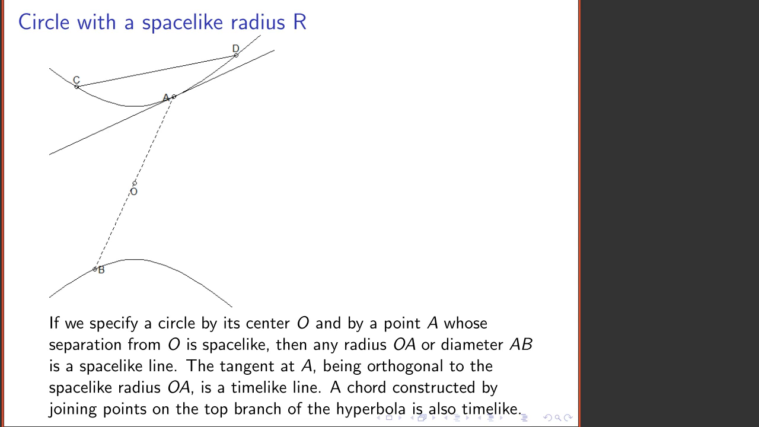On the other hand, what is orthogonal to a diameter? Answer, a tangent. So in this case, tangents to the circle will be valid lines of Minkowskian geometry, and so will chords of the circle. So if we're looking to generalize Euclid's theorems about chords and tangents, these circles are just what we want.